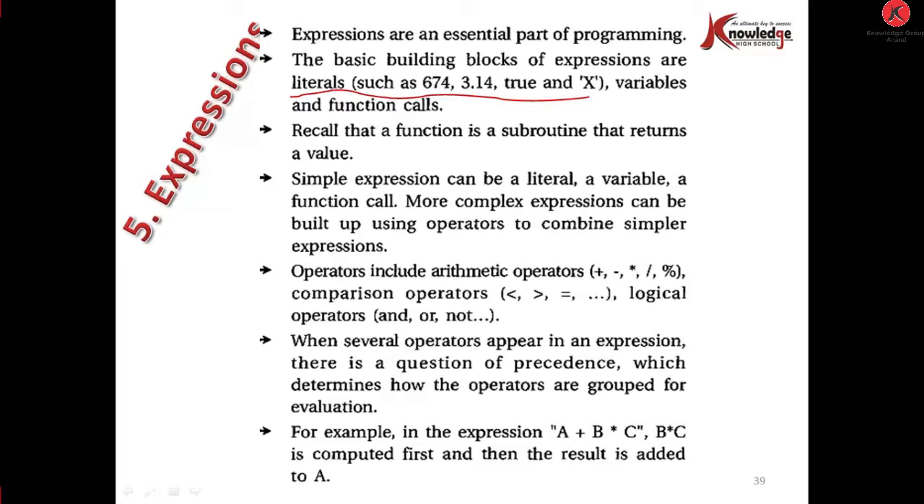Operators include arithmetic operators: plus, minus, multiply, slash, and modulus. Comparison operators, that is less than, greater than, is equal to. Logical operators: and, or, not. When several operators appear in an expression, there is a question of precedence, which determines how the operators are grouped for evaluation. For example, in the expression a plus b multiply c, b multiply c is computed first and then the result is added to a.